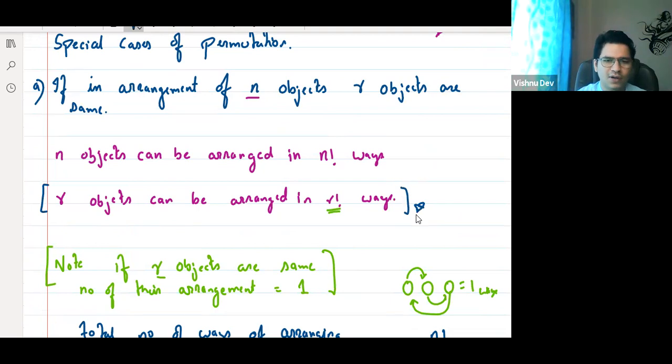Remember, guys. You guys remember? I will send this PDF. Don't worry, I'll send these notes. But I hope all of you remember this now. Yes or no? Raise your hand. Yes, sir. Okay. So R objects can be arranged in R factorial ways.